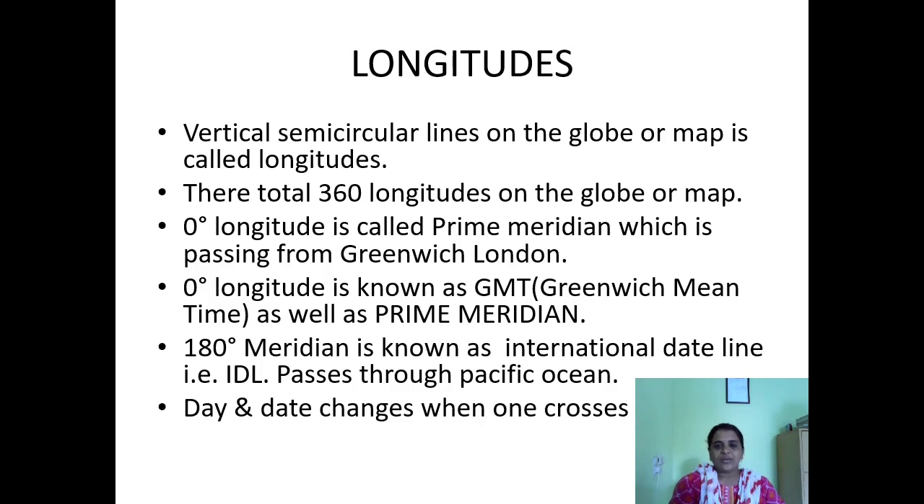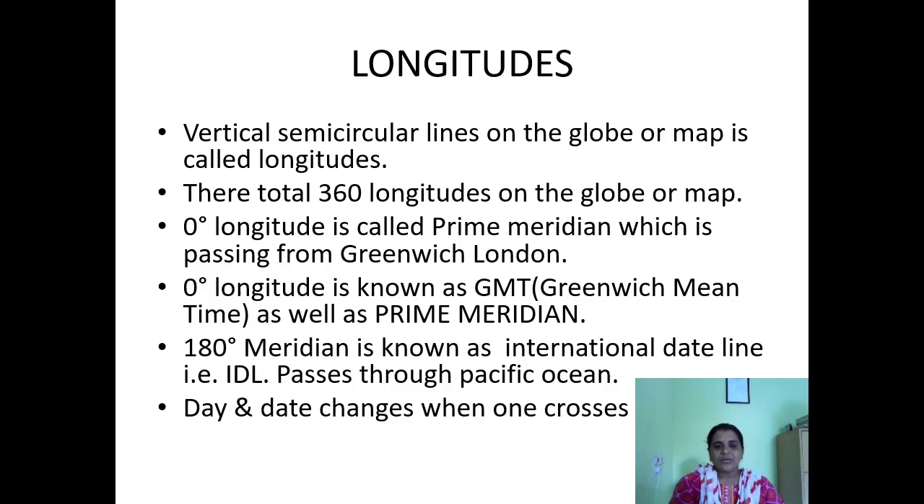0° longitude is called the prime meridian, which passes through Greenwich, London. This is an important longitude and it is called the prime meridian. 0° longitude is known as GMT as well as the prime meridian. GMT means Greenwich Mean Time.